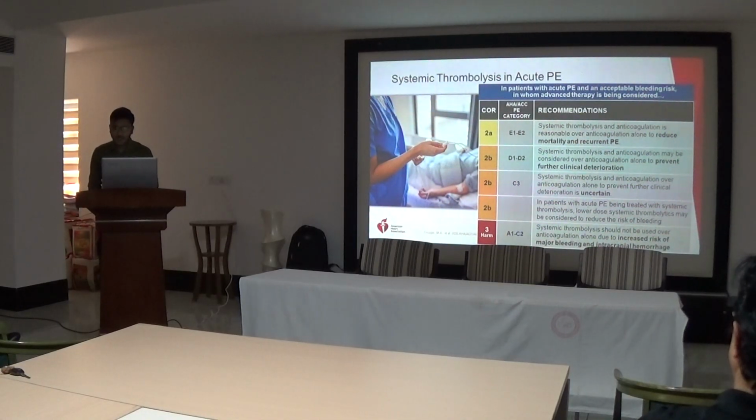And in patients with acute PE being treated with systemic thrombolysis, lower dose systemic thrombolysis may be considered to reduce the risk of bleeding, which is a class 2B indication. In categories A1 to C2, systemic thrombolysis should not be used over anticoagulation alone due to increased risk of major bleeding and intracranial hemorrhage.